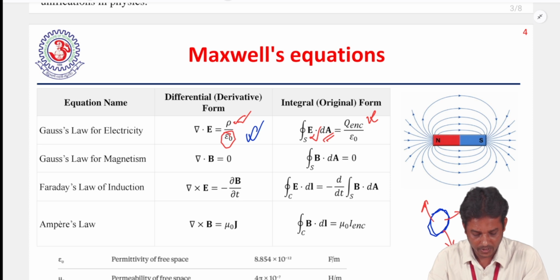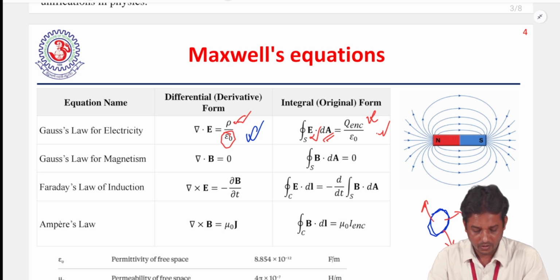So what is epsilon naught? We have to know that this is the permittivity of the medium, and it depends on the medium only. So this is the first equation of Maxwell, and it was developed by Gauss himself.